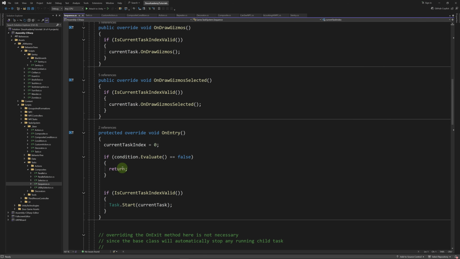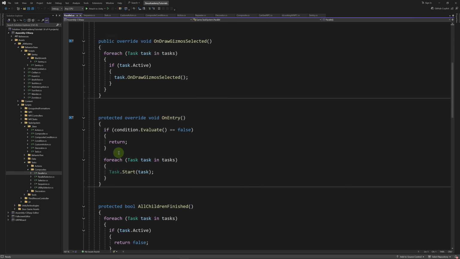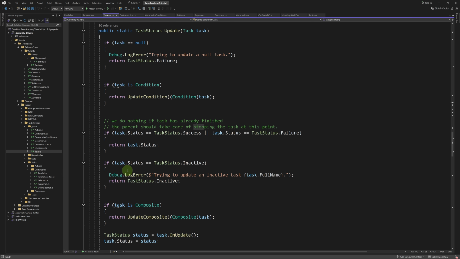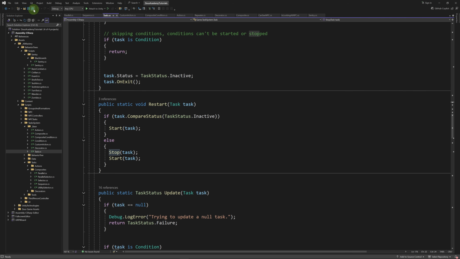You know what? Let's go back to our sequence and let's not do this in here. So in the onEntry method, let's just do it as we did before. Let's just start the child. Let's do the same in the parallel task. So we're going to remove this. We're just going to call onEntry and onExit one extra time, which is not that bad. So we shouldn't have bad consequences with that.